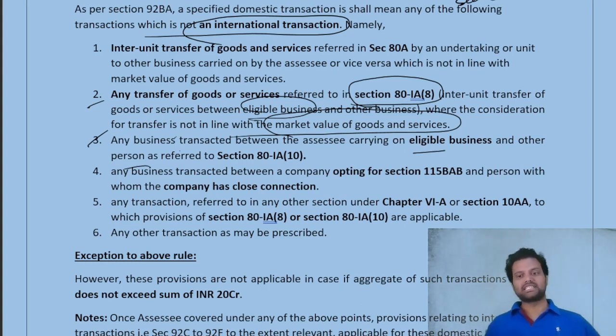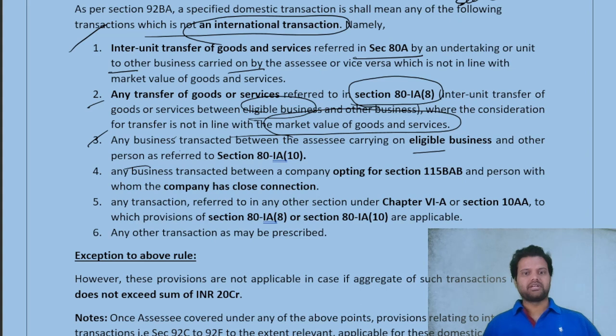Okay, this is about section 80 IA. And point number 5, now we have completed point number 2, point number 3, now we're coming to point number 5. Point number 5 simply says this is a miscellaneous provision. It simply says that anywhere in chapter 6A or section 10A for which 80IA subsection 8 and subsection 10 are applicable, anywhere in the entire chapter 6A deductions, then also these provisions are applicable. This is a miscellaneous provision, you can just remember.